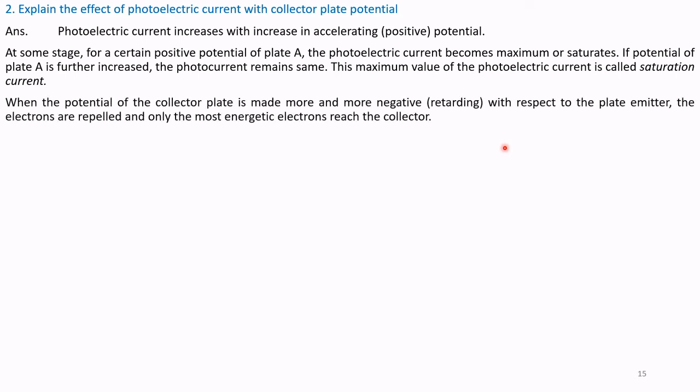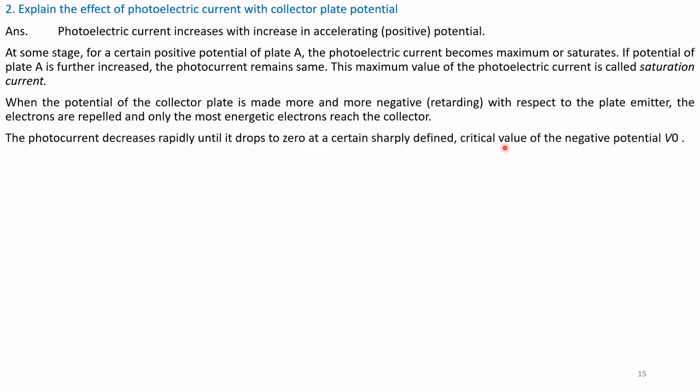When the potential of the collector plate is made more and more negative with respect to the emitter plate, the electrons are repelled and only the most energetic electrons reach the collector. The photocurrent decreases rapidly until it drops to zero at a certain sharply defined critical value of negative potential V0.